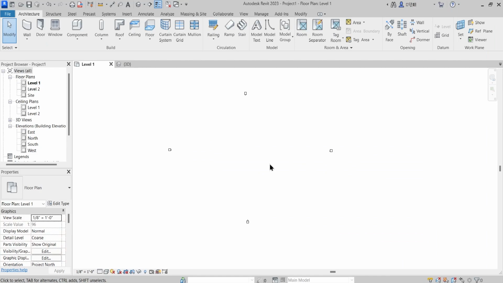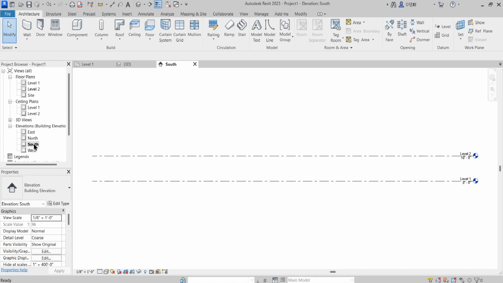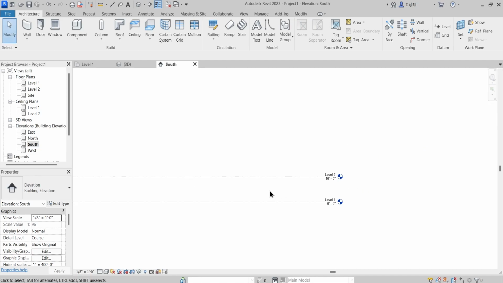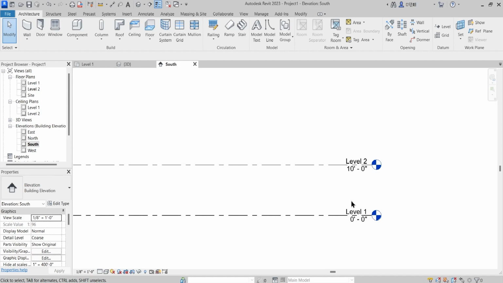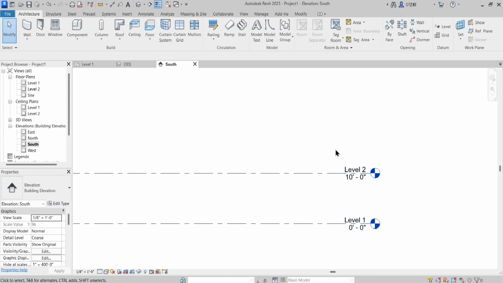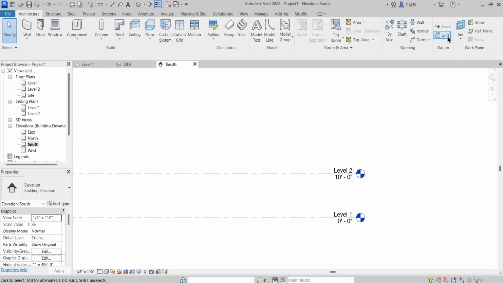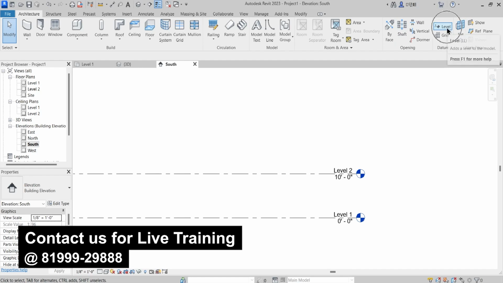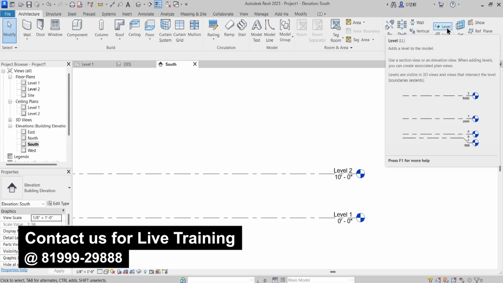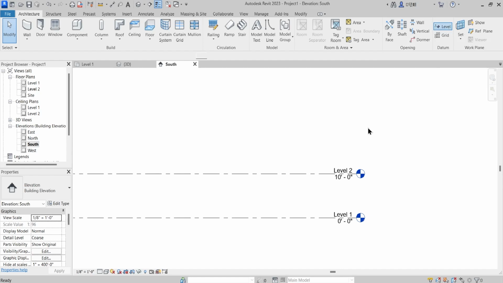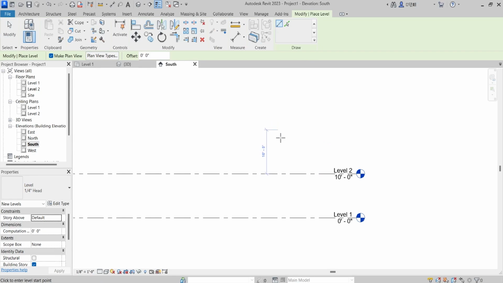So the first step after setting up the units in Revit is that we need to go to the south elevation and set up the levels. Okay, so let's say that I want a couple more levels, 2 or 3, onto this canvas. Here under the architecture tab is that command. The shortcut is LL. You can just directly click from here, or you can enter LL on your keyboard, and that will turn on this command.